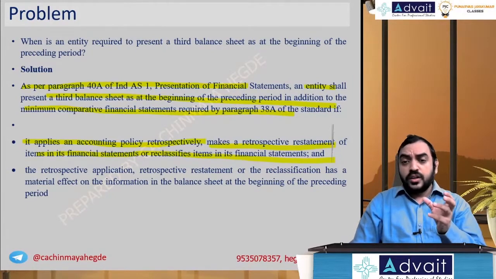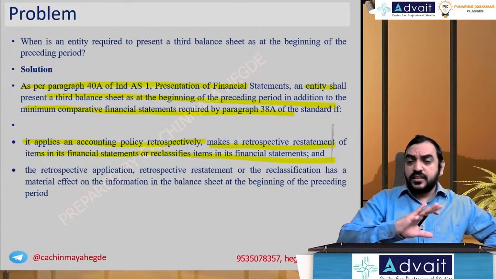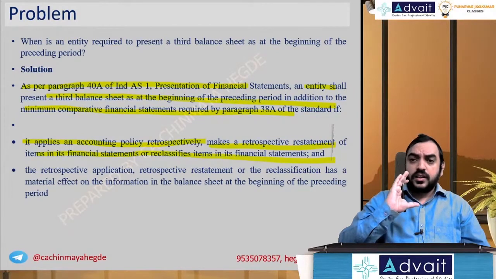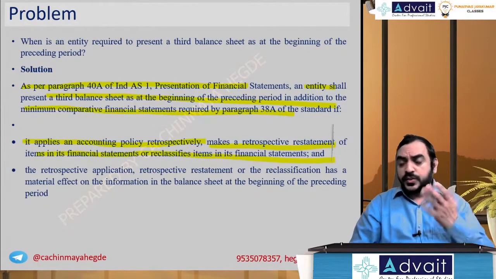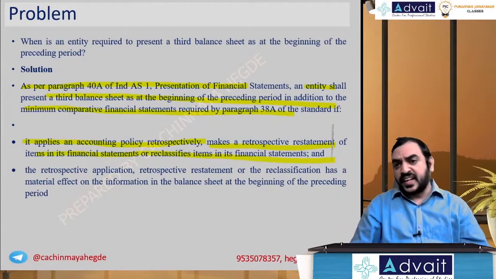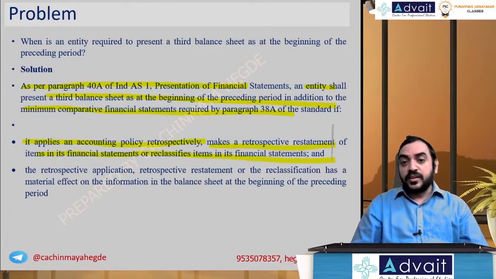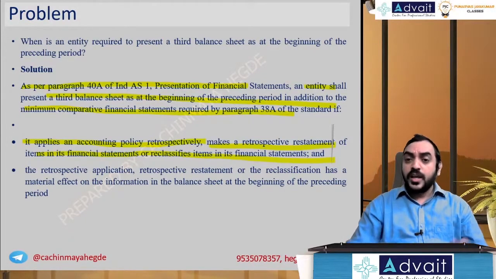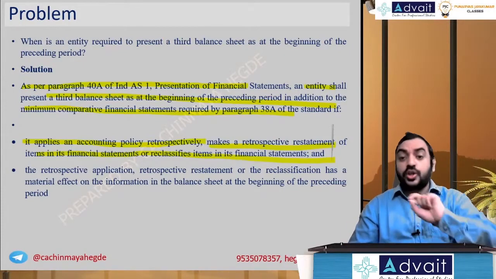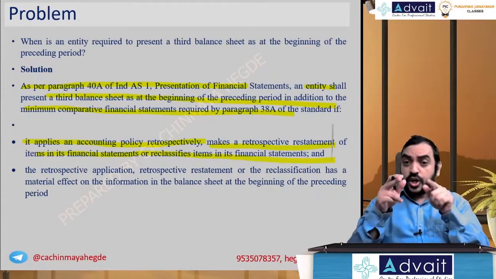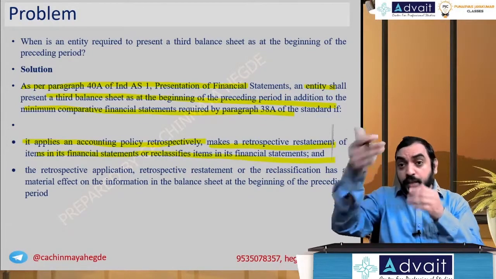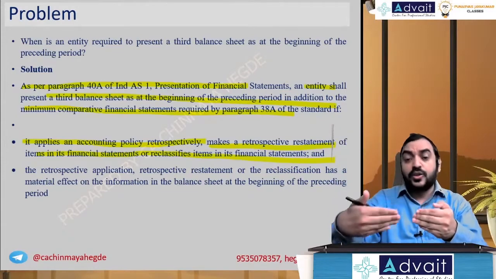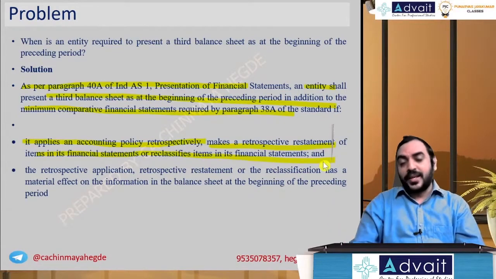Earlier it was a short-term loan, now it is classified as a long-term loan. Or for the purpose of comparison, previous year it was shown as part of the outstanding loan, payable within 12 months as current liabilities, and the remaining is long-term liabilities, the current portion of long-term debt. Once the current liability is paid, that will go out, but this year that long-term loan becomes a short-term loan payable within 12 months. So this year you can't show it as long-term, and for the previous year comparison you can't show it as long-term loan. The comparison amount should be taken out and shown as current liability for the purpose of comparison.